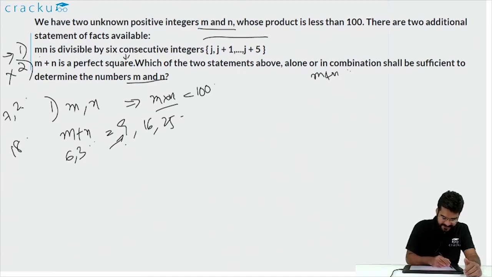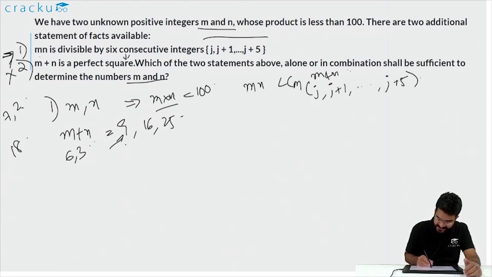Now let us look at the first statement. The first statement says that mn is divisible by 6 consecutive integers. So mn is divisible by the LCM of the 6 integers, which is j plus 1 into j plus 5. So these are 6 integers.